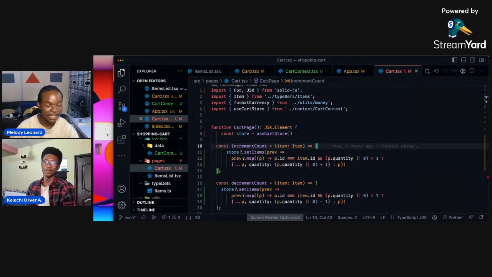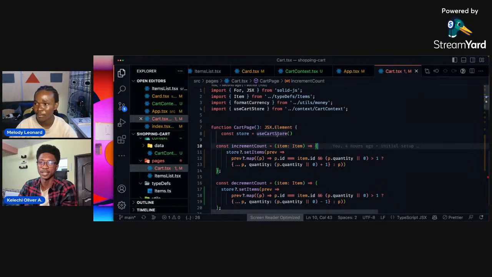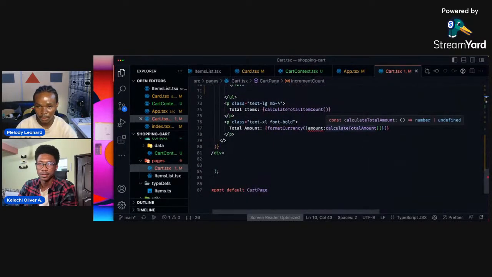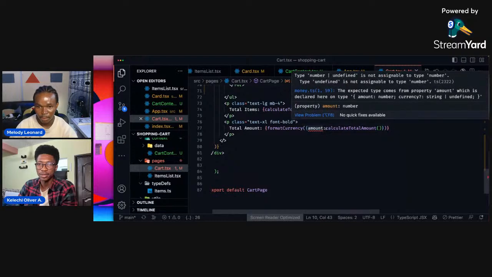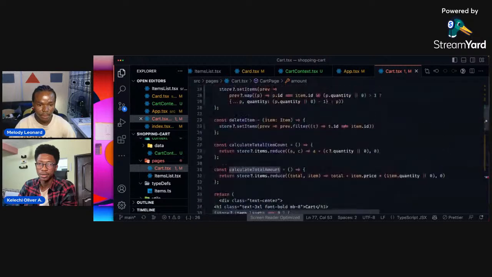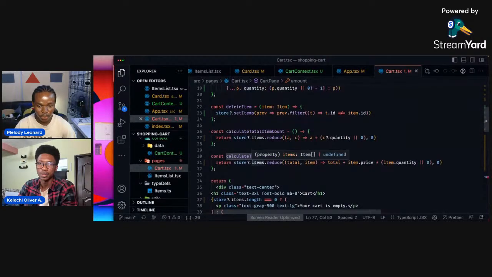But okay, I think we're already having a TypeScript error on this file. So you mind scrolling down? I was looking at the TypeScript error. Yep. Okay, so that's an amount. What's going on with amounts? We have calculate amounts, and it's called the return items.